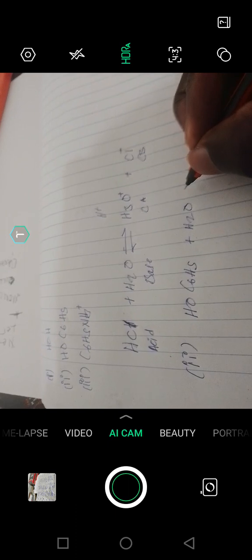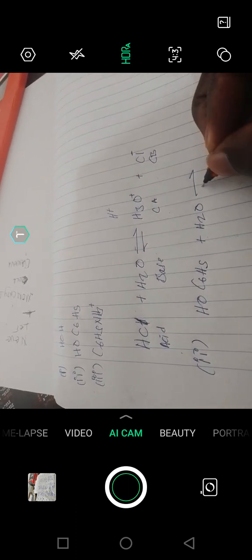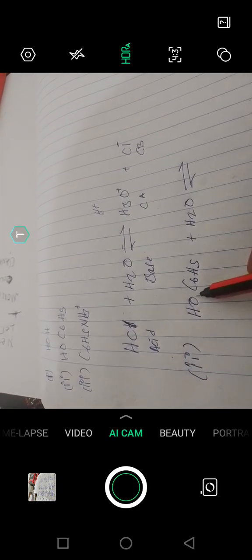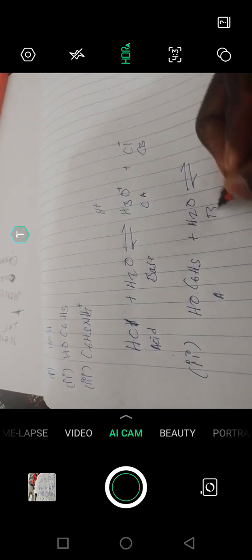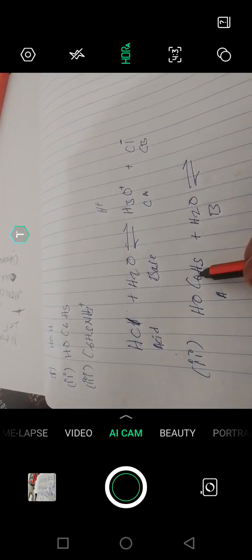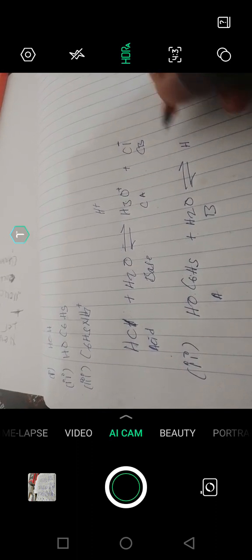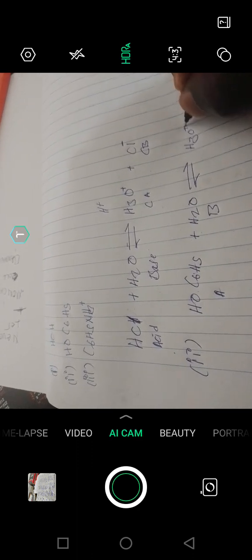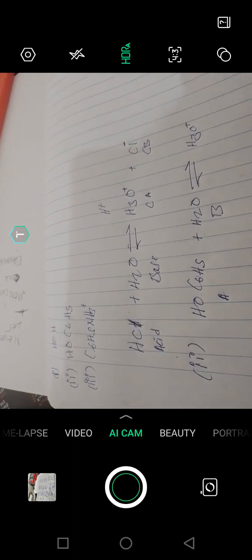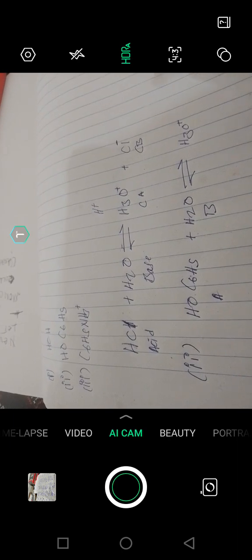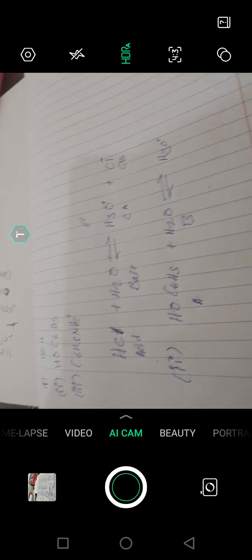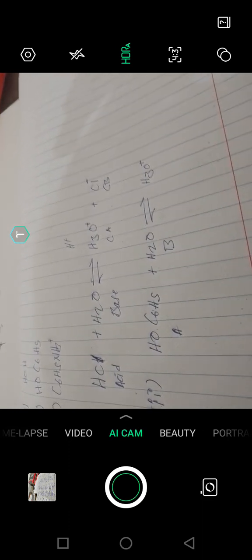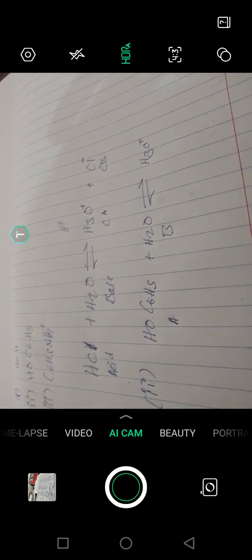Also, let's try to show something here. All of them are acids. If this one is an acid, this one is a base. So this one is going to donate a hydrogen ion, and this one is going to occupy it, forming hydronium. Hydronium can be written as a hydrogen ion, no problem, as long as you know what you're talking about. Hydronium and hydrogen ion symbolize one and the same thing.